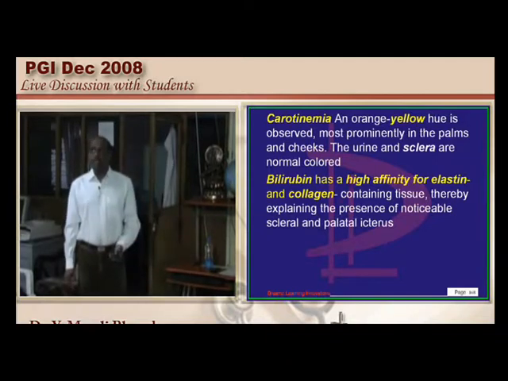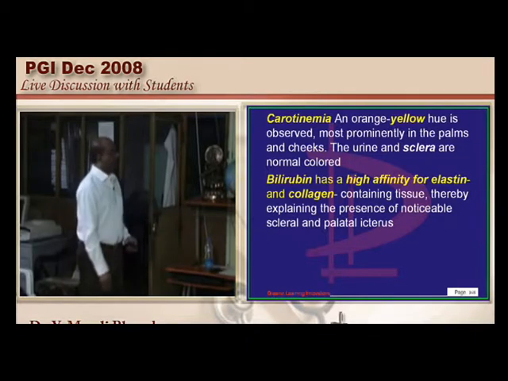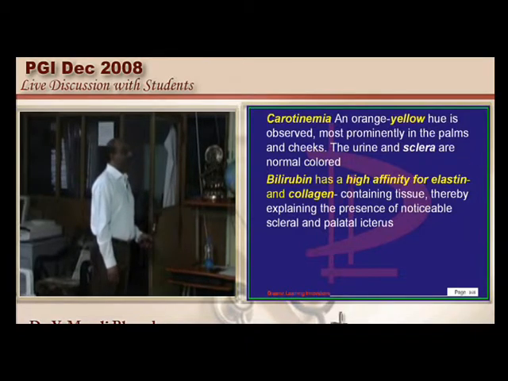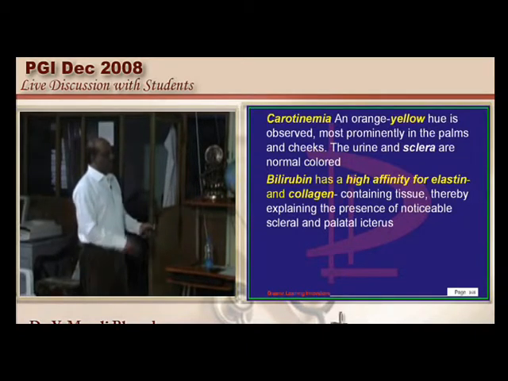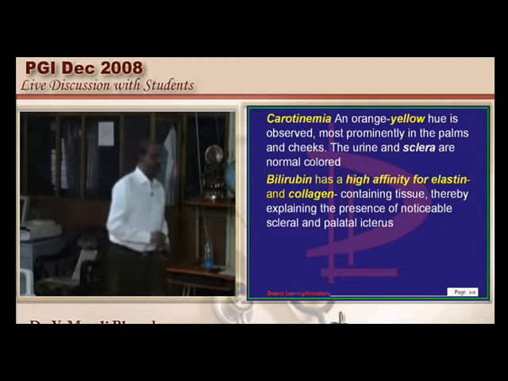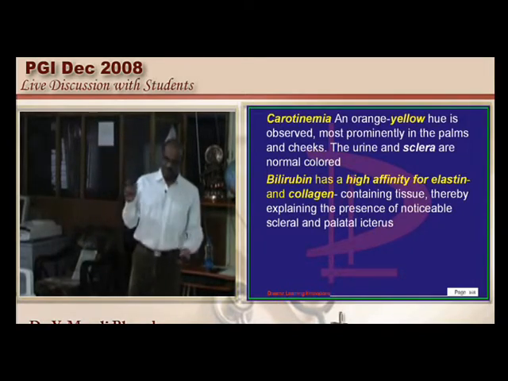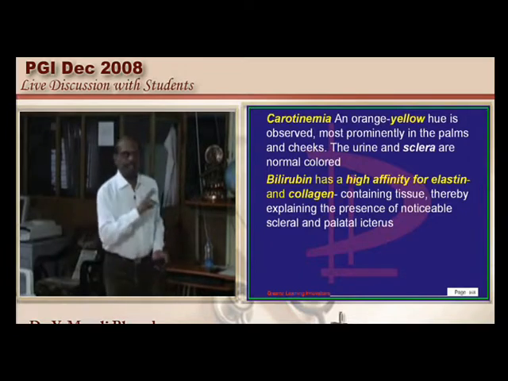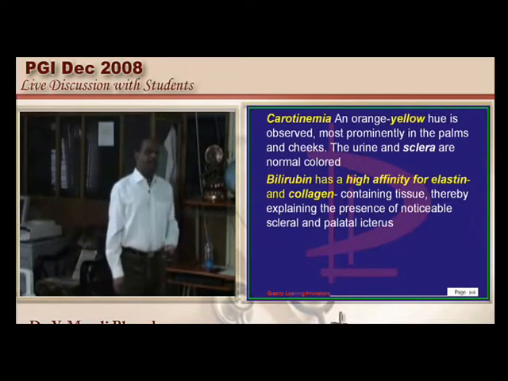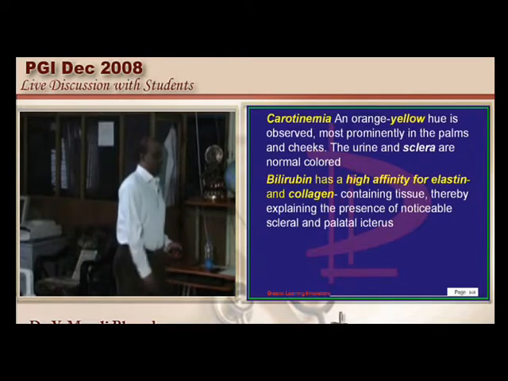Then how about carotenemia? What is the difference between hyperbilirubinemia and carotenemia? In the case of carotenemia, the hue is only observed on the palms and the cheeks, that is on the skin, whereas the urine and sclera are not stained in the case of carotenemia, which differentiates that from hyperbilirubinemia. That is what needs to be remembered.